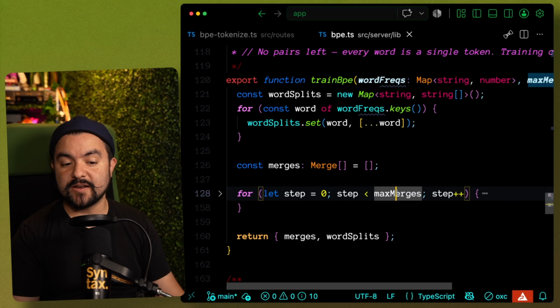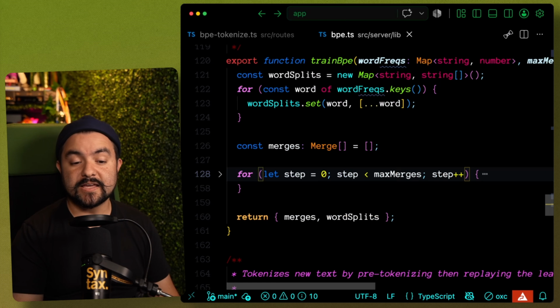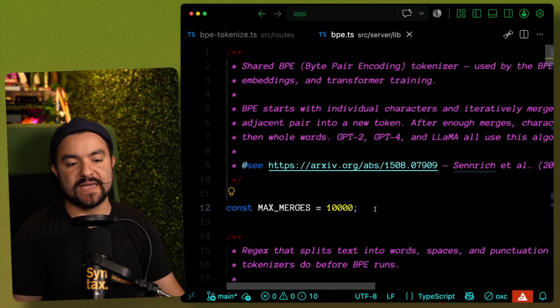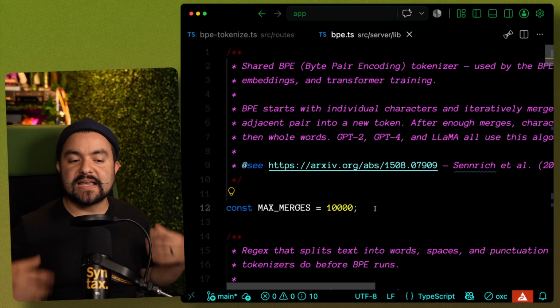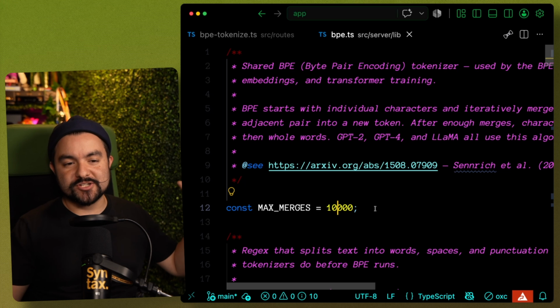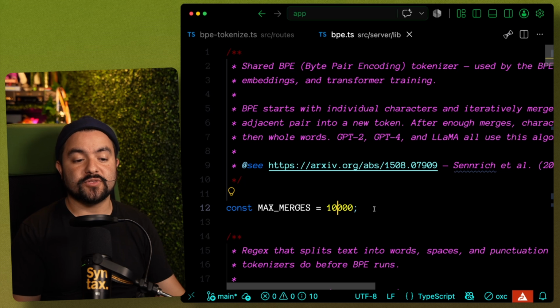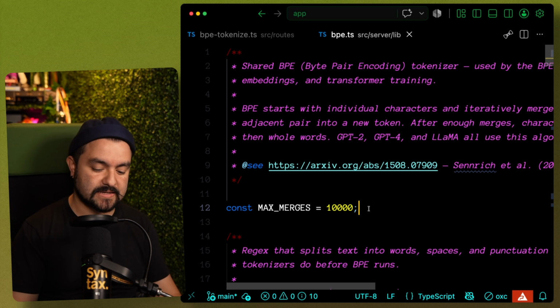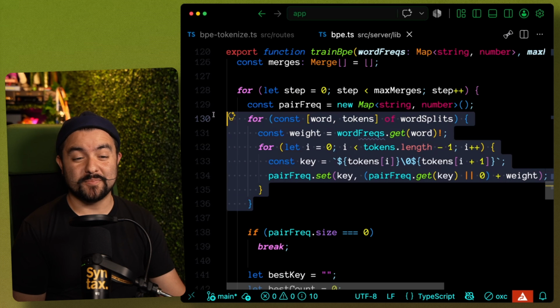Now from there, we're going to iterate up to our max number of merges. And like I showed earlier, we have this set to 10,000, but you essentially get to decide ahead of time how much iteration you want to do, and that's going to determine how large your vocabulary actually gets. And with a really large max merge size, we're more likely to find all of the unique tokens in a given training set. And then we have the bulk of the work.